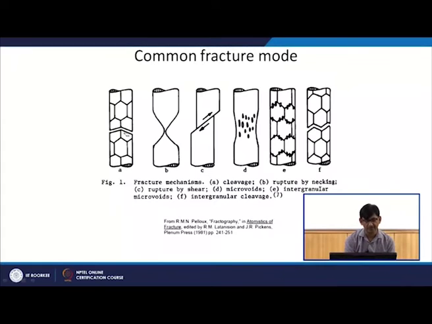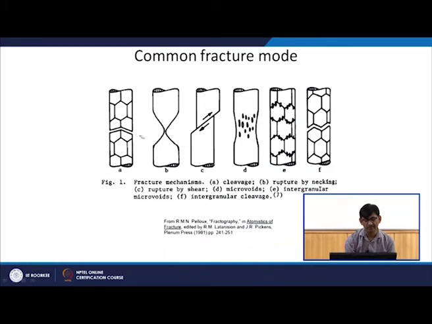A certain plane is preferred, and in the next grain it may be oriented in a different way, so there is a diversion of the crack, but the crack will go through the grain. So, in this case it is a transgranular fracture.